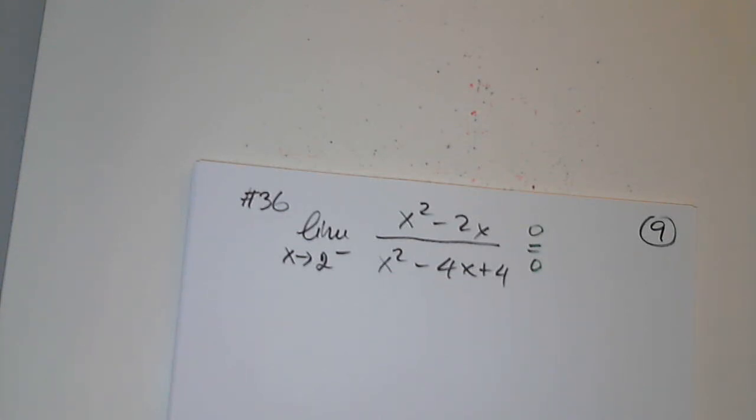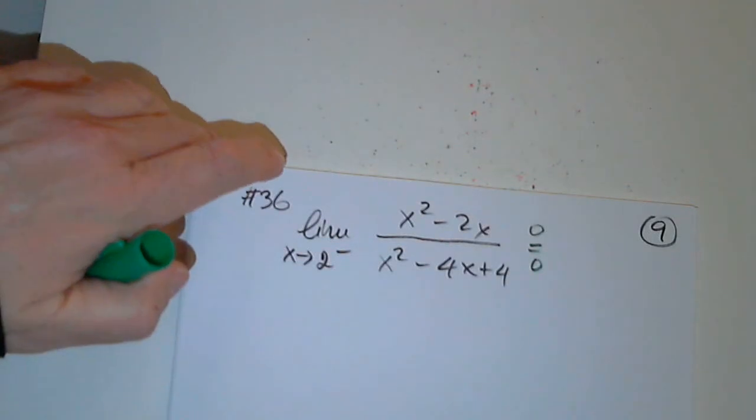Mandatory. I plugged 2 into x squared minus 4x plus 4. I got 0. What has to happen? The denominator has a factor of x minus 2. What if I say x approaches negative 3? I plug in negative 3 and I get 0. What is the factor? Exactly. So let me refresh your memory.